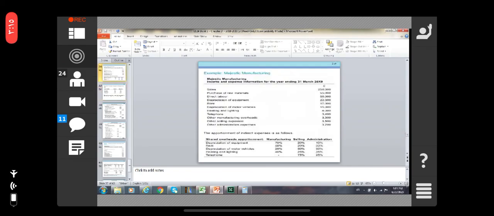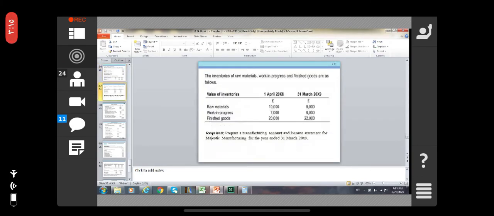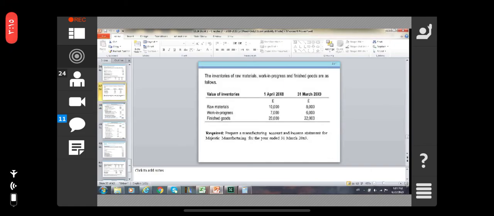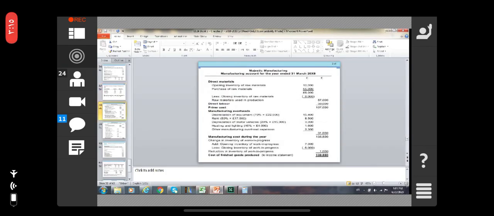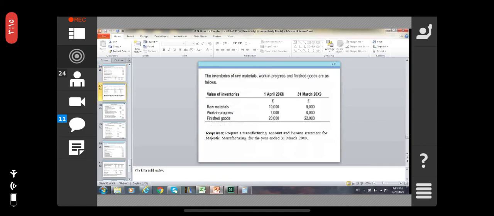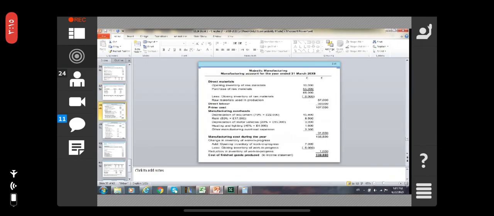Okay. Here see the information. Here also the information of the value of the inventories. We are going to make the manufacturing account before making the income statement. Okay. So the manufacturing account, as you know, we have to take first the direct materials. The opening inventory of the raw material is 10,000. See here, the opening inventory, okay, the opening inventory of raw material.